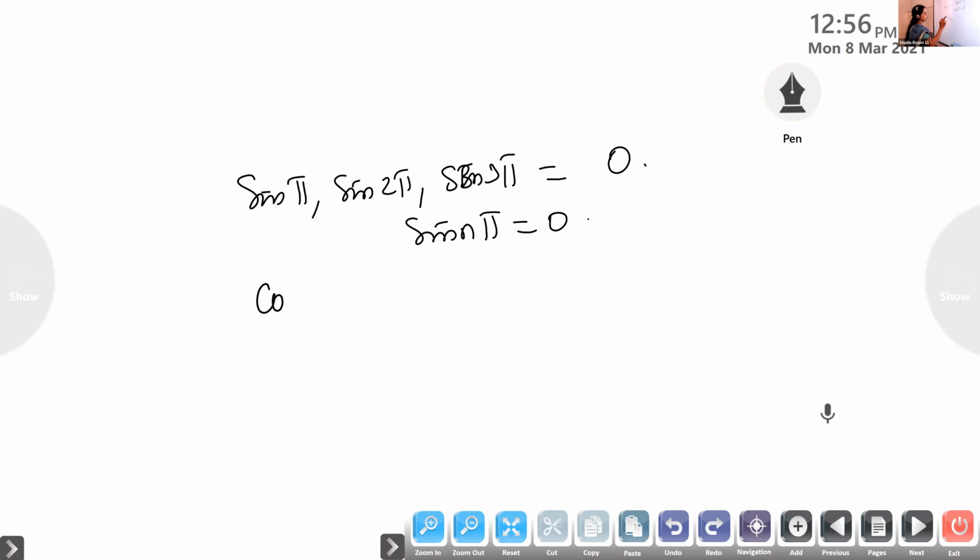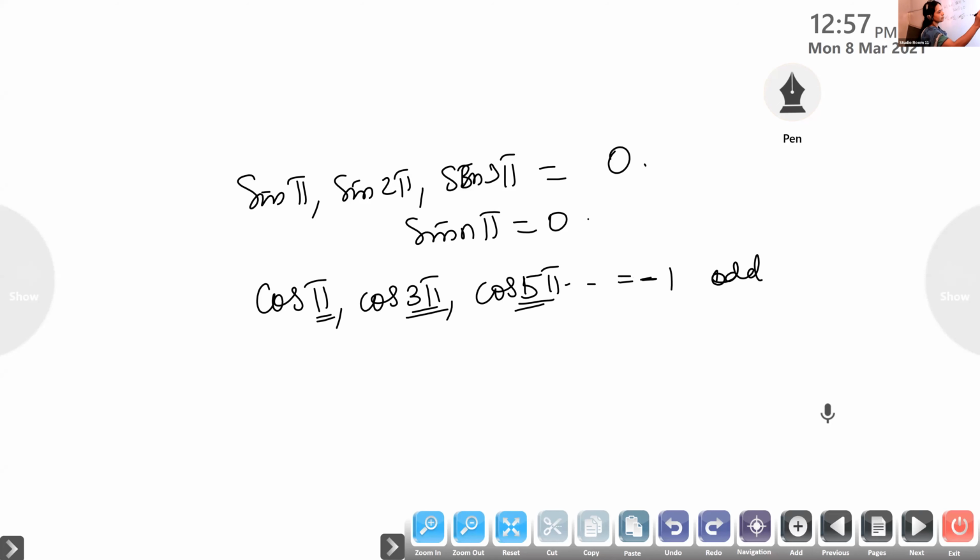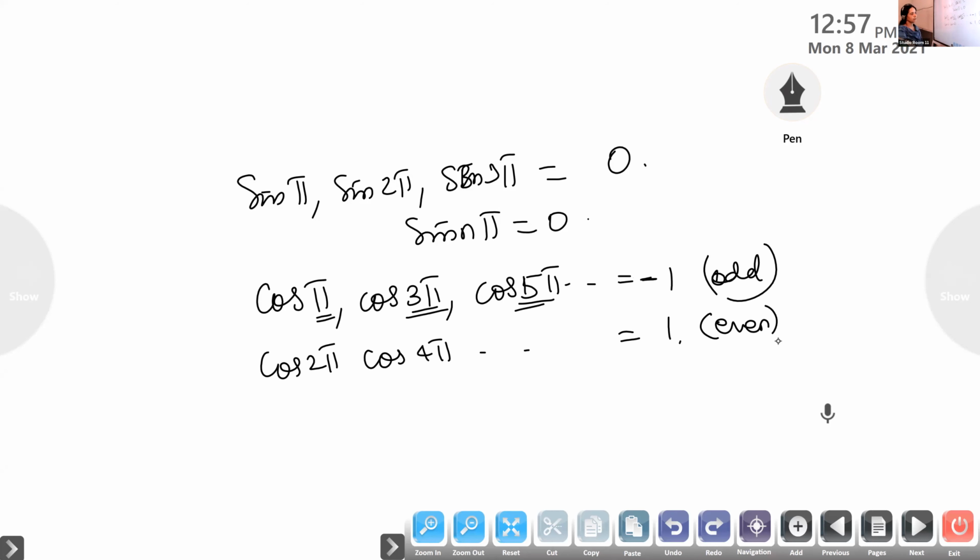But for cos pi, cos 3 pi, cos 5 pi, odd multiples of pi, it will be -1. Note down, for odd multiples, it is -1. And for cos of even multiples, cos 2 pi, cos 4 pi, cos 6 pi, it is +1.